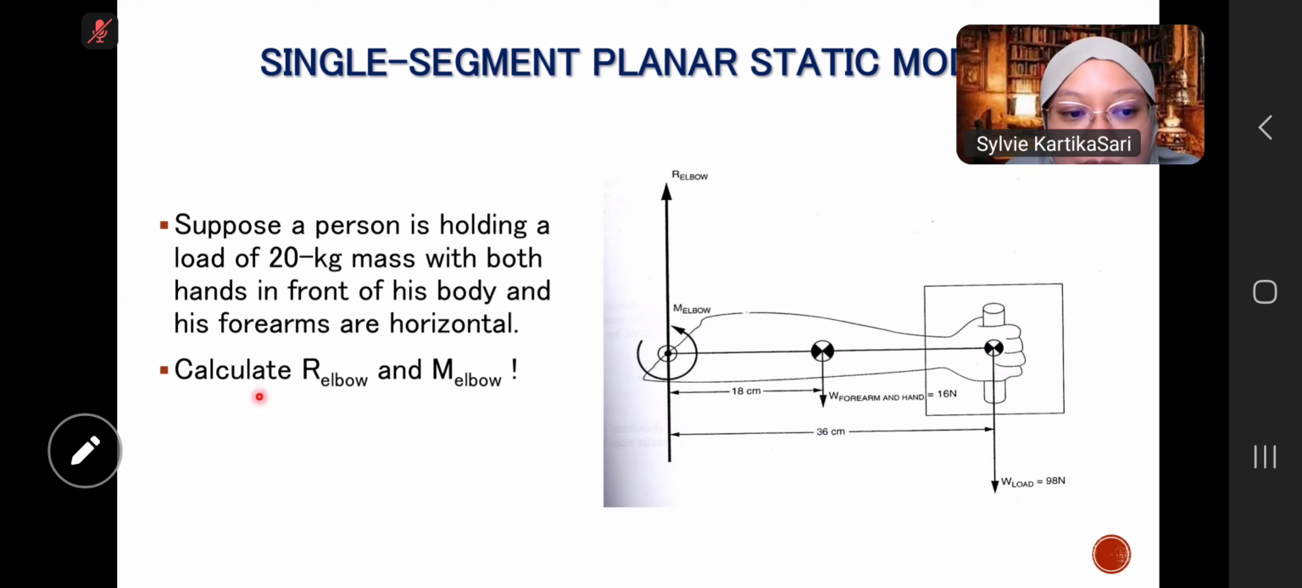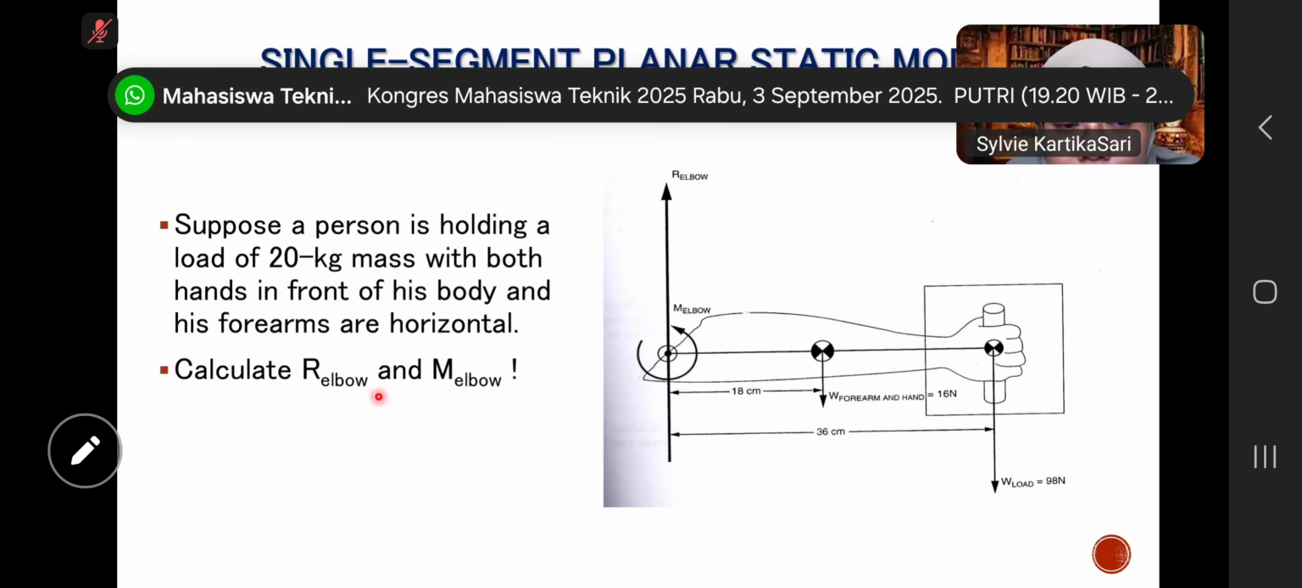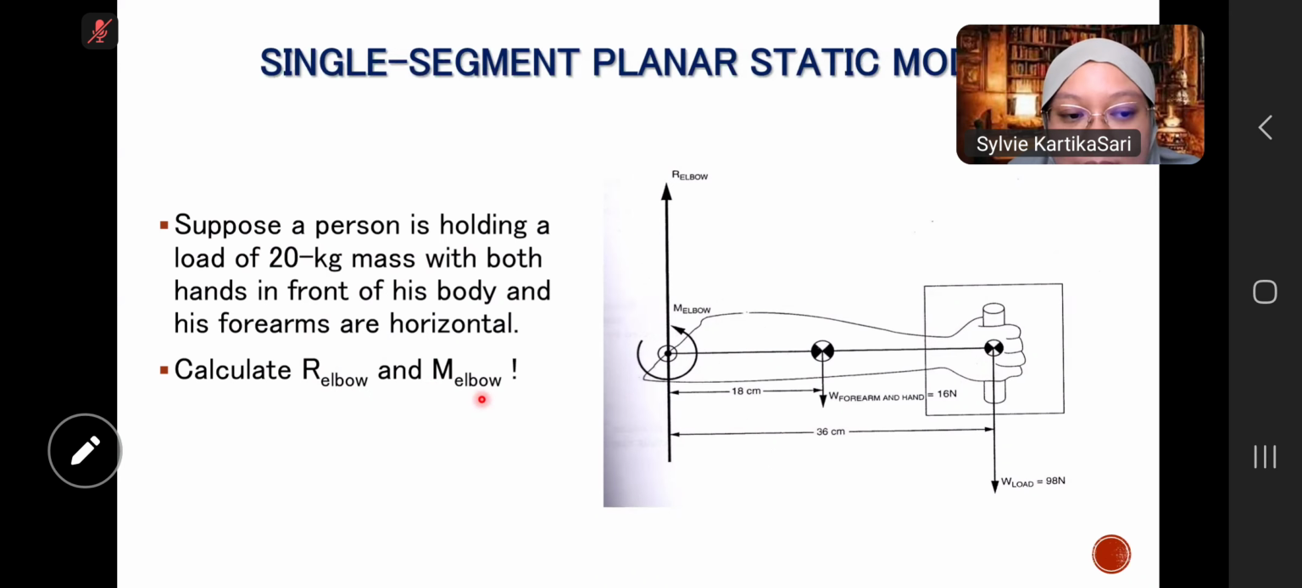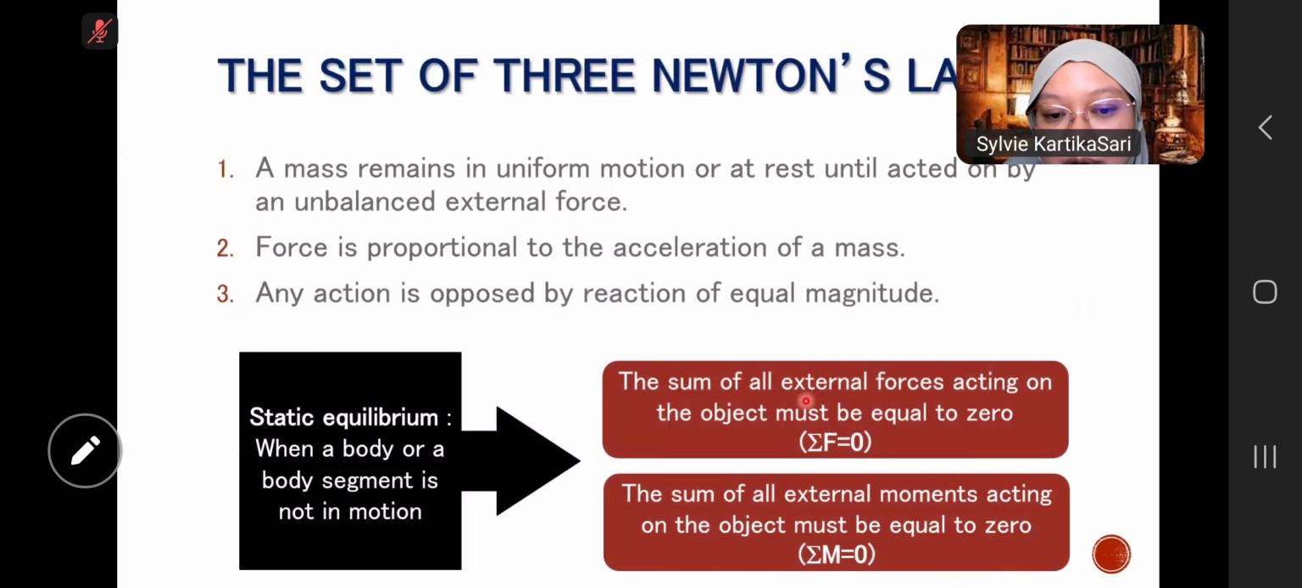Then we can calculate the R elbow and the M elbow. The R is the forces and the M is the moment. We have to remember that the sum of all external forces is equal to 0. Then the external moment is equal to 0.